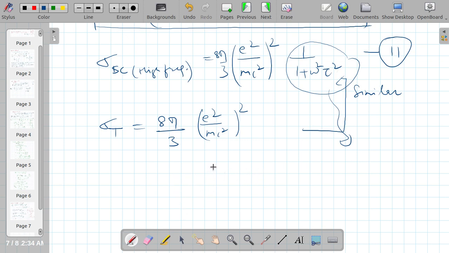Now this factor, 1 over 1 plus omega square tau square, is due to radiation damping.